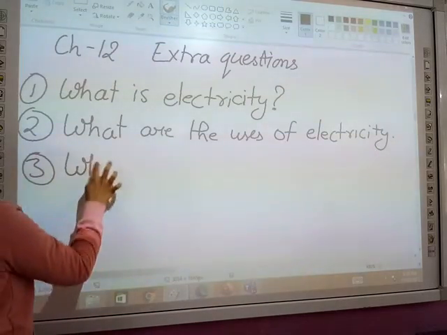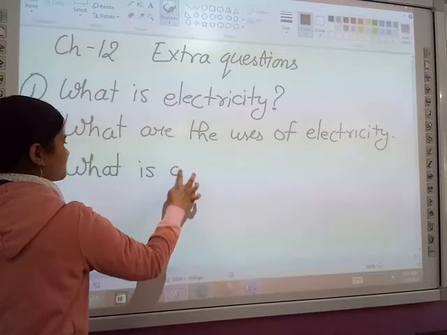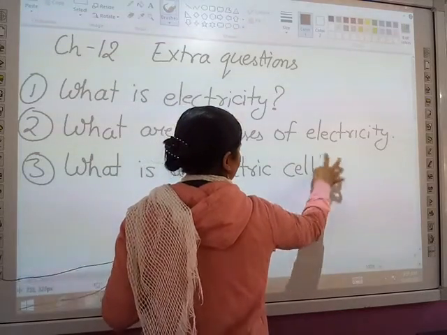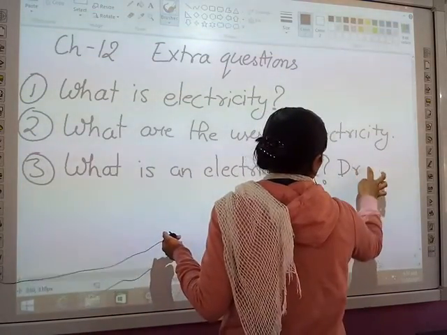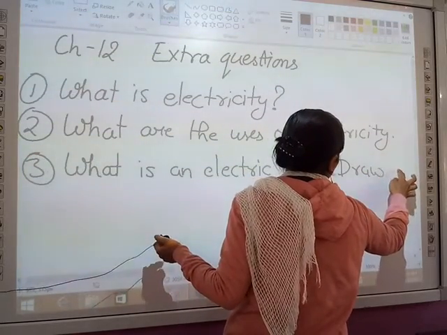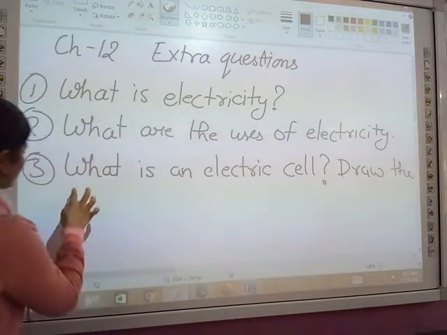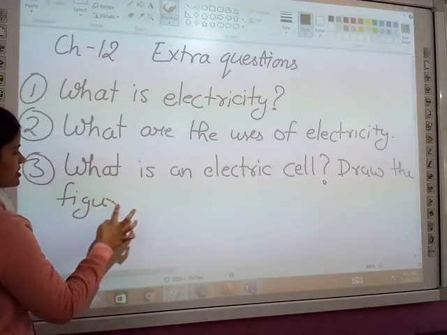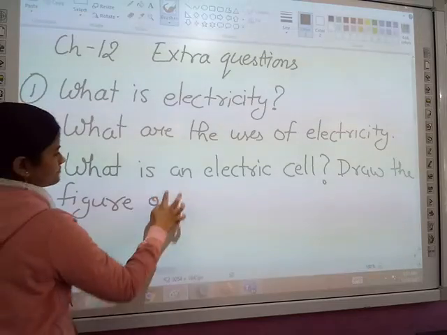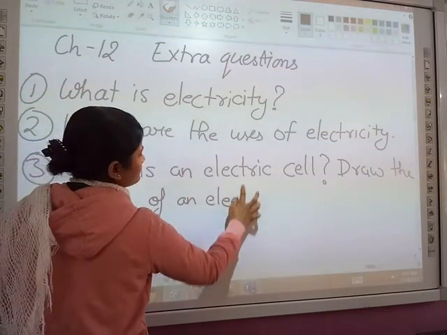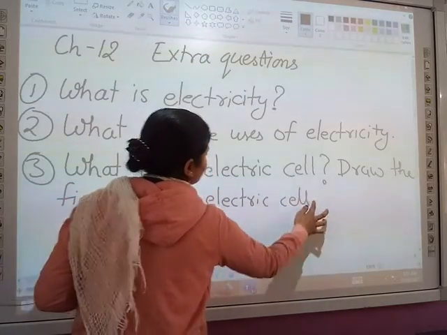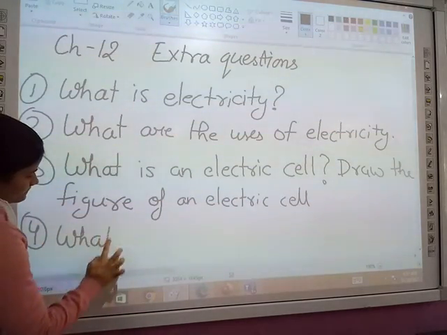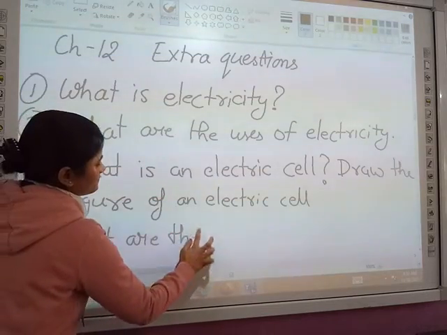In the figure you have to mention the positive and negative terminals. Ma'am, what is the answer? We have to find it from the book.